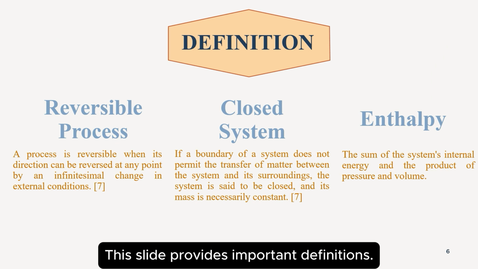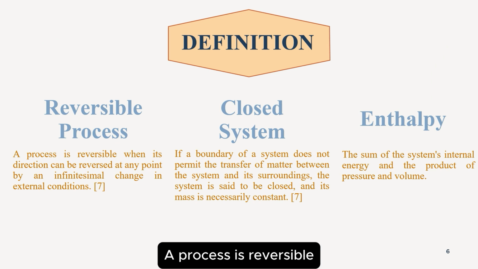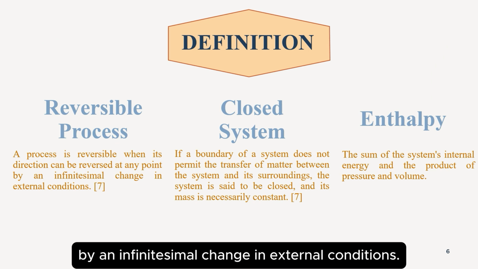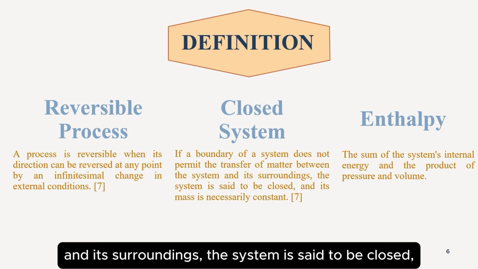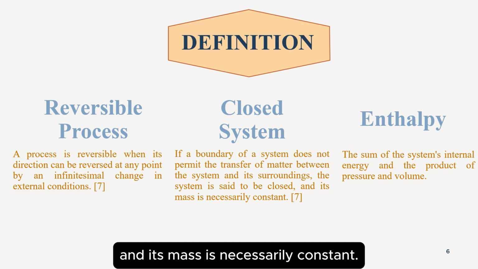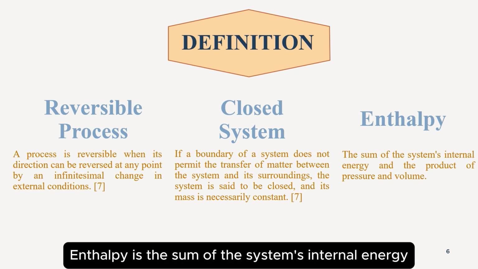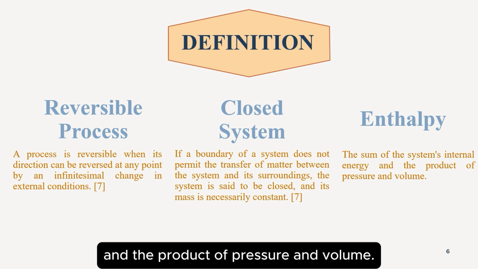This slide provides important definitions. A process is reversible when its direction can be reversed at any point by an infinitesimal change in external conditions. Secondly, if the boundary of a system does not permit the transfer of matter between the system and its surroundings, the system is said to be closed, and its mass is necessarily constant. Enthalpy is the sum of the system's internal energy and the product of pressure and volume.